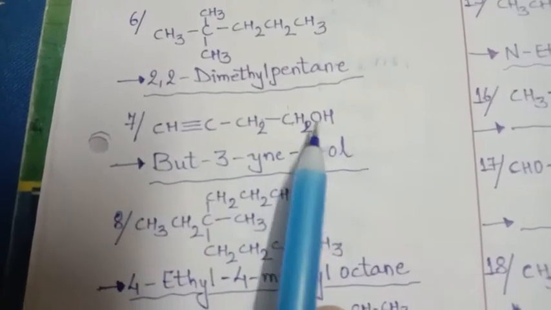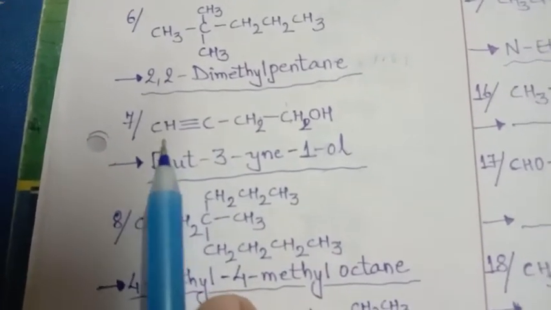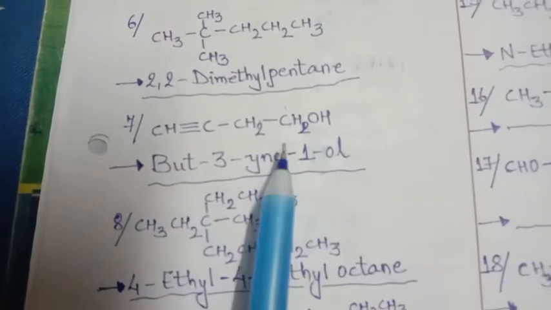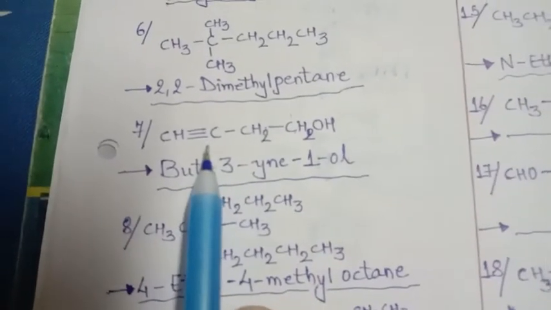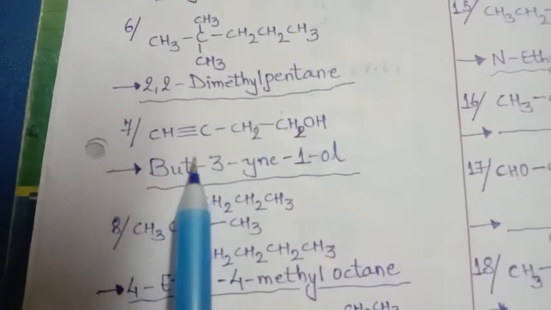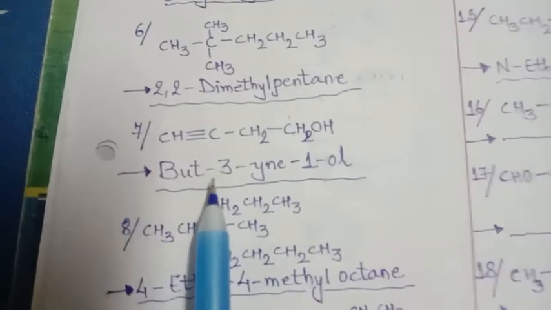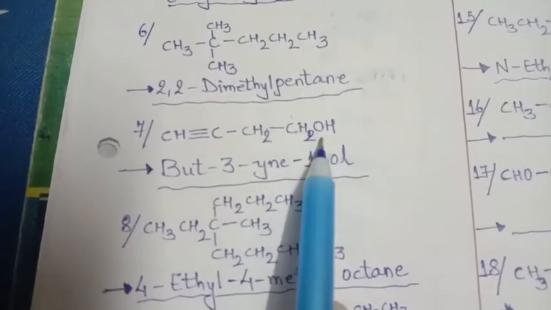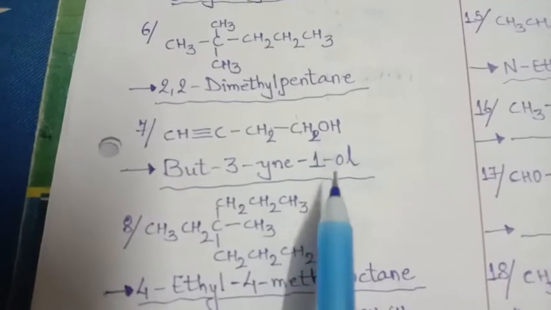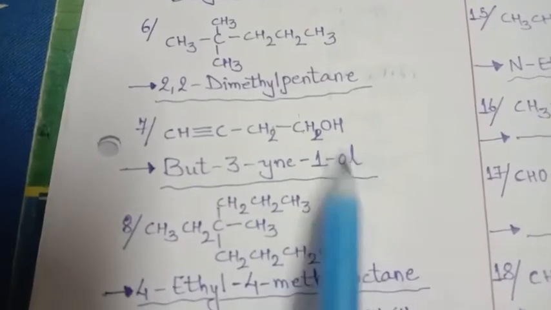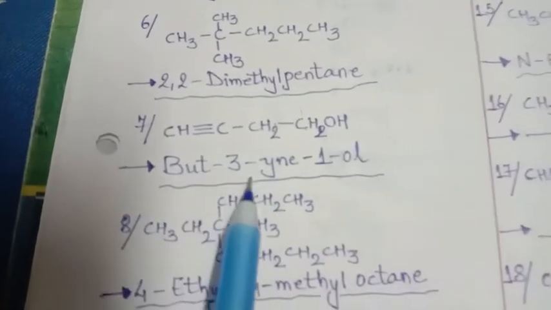It means 4 carbon, so the parent chain is butane. But here on the third carbon there is 'yne', the triple bond, so it will be but-3-yne, and on the first carbon alcohol, so it is 1-ol. But-3-yn-1-ol. Right? The next is now C.